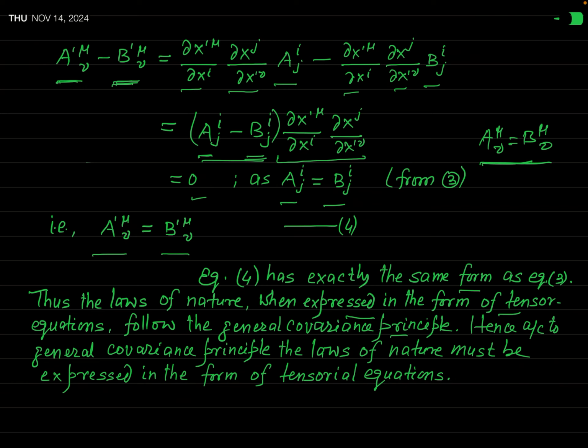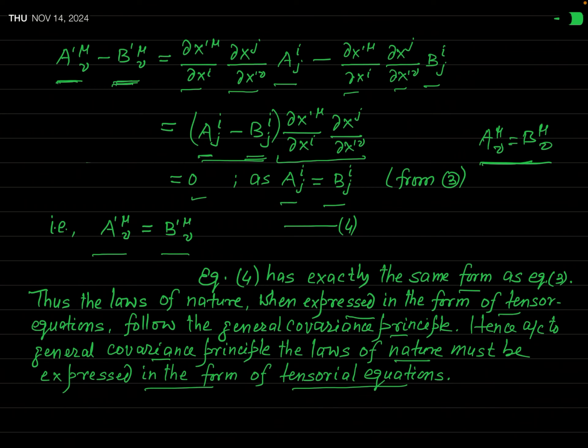Okay? So according to this general covariance principle, the laws of nature must be expressed in the form of tensorial equations. So you can see how important the concept of tensor is for the study of general relativity, because this basic principle of general covariance is the foundation of general relativity.